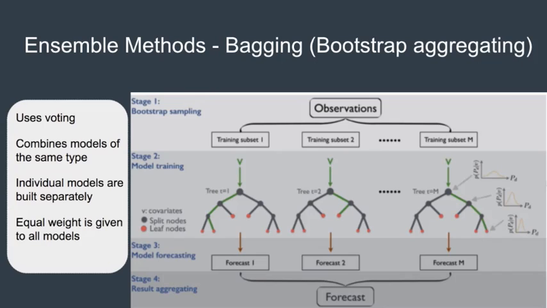Bootstrap aggregation, or bagging, first creates random samples of the training dataset, which are subsets of the training dataset. Then, for each sample, it builds a model, one of the algorithms we used before, and finally combines the different results of the models using voting. It combines base models of the same type and builds them separately. All models get the same weight.